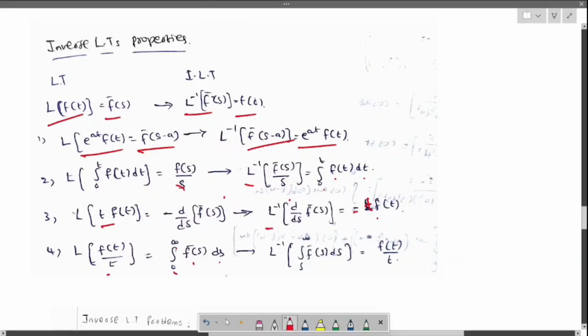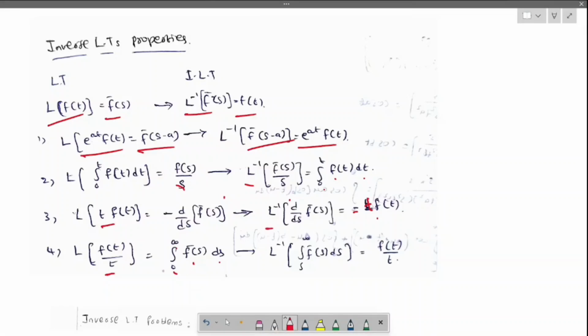For division by t, the integral from s to infinity of f of s ds, when we take the inverse, gives f of t by t. I hope you got the things. It is nothing but just reversing.